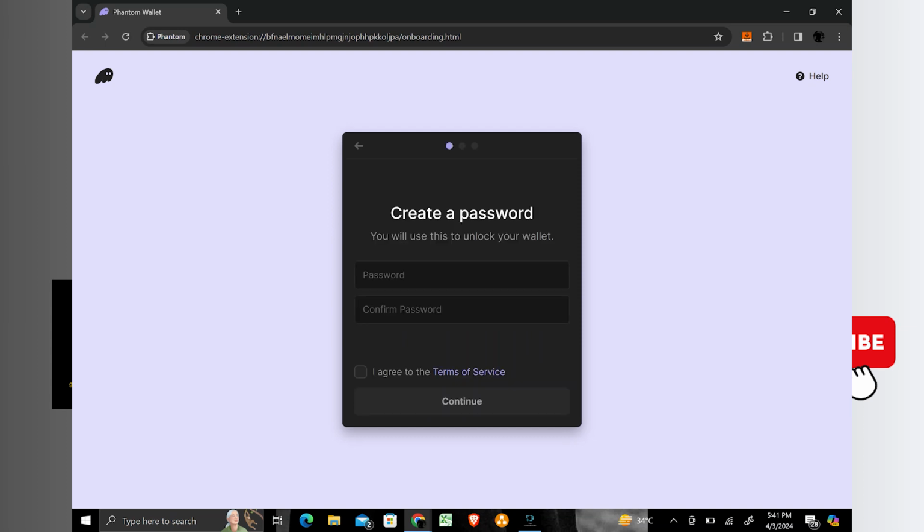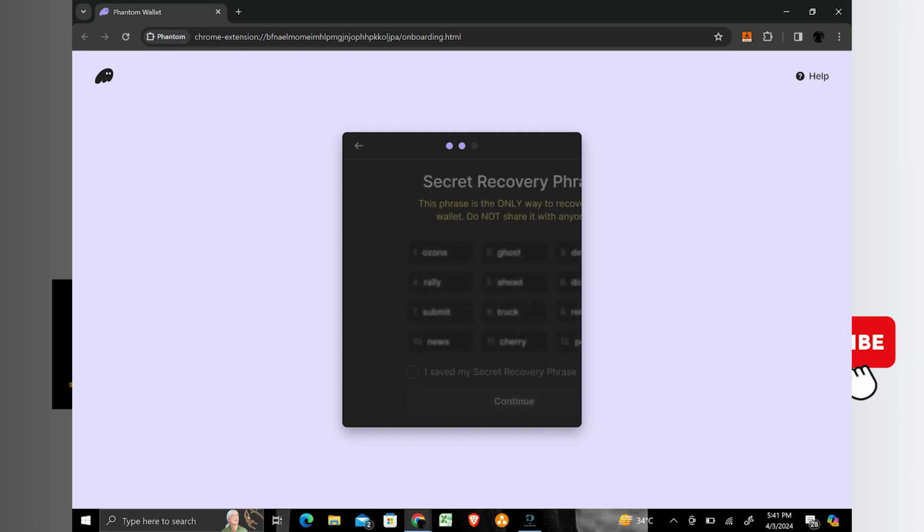You will be prompted to set a password for a new wallet. Choose a strong and secure password. After creating your password, you will need to agree to the terms and conditions of using the Phantom wallet. Then click on the Continue button to proceed.